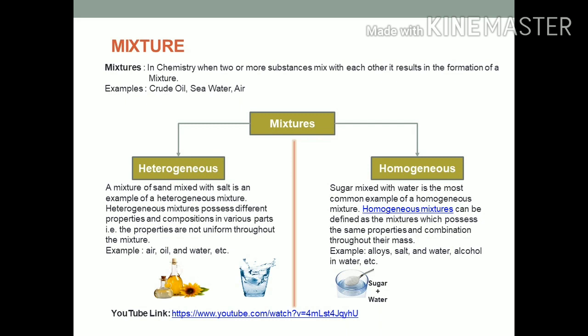Now we will understand what a heterogeneous mixture is. In certain mixtures, the components are not evenly spread throughout the mixture and each part of the mixture does not have the same properties. Such a mixture is called a heterogeneous mixture. For example, a mixture of sand or chalk in water, or smoke mixing with air near a factory.